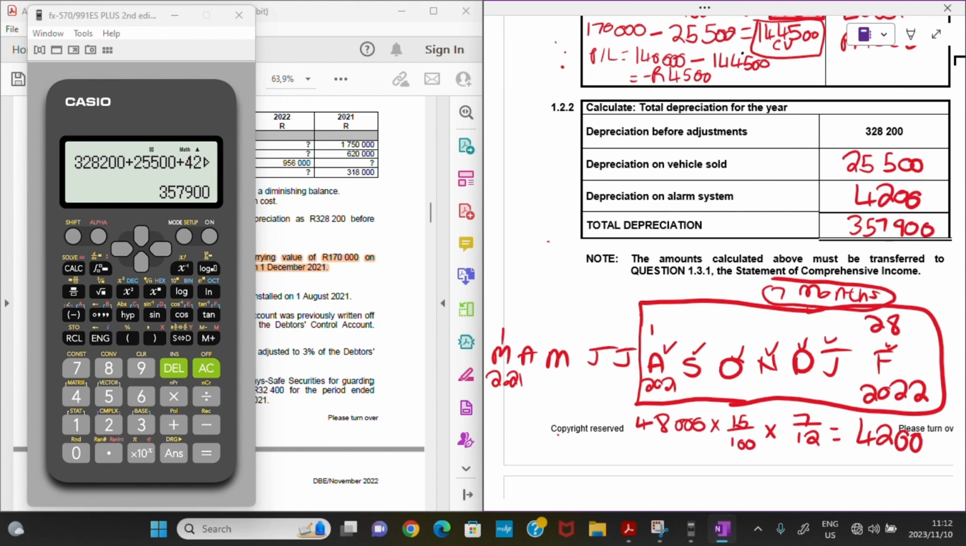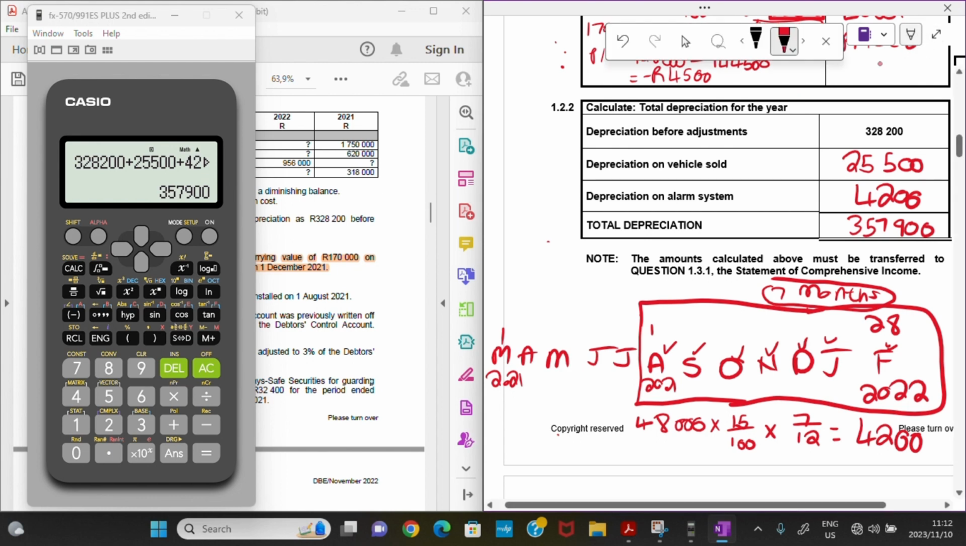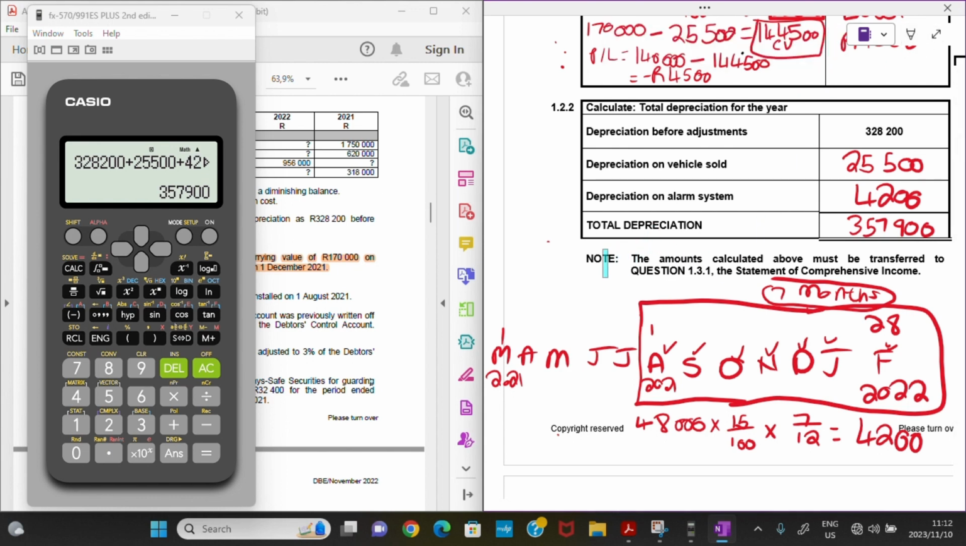357,900. So basically that's how the cookie crumbles in this case. That's the gist of how we're going to do that. But they also give us a very important note. Let me highlight it for you guys. They gave us a very important note.